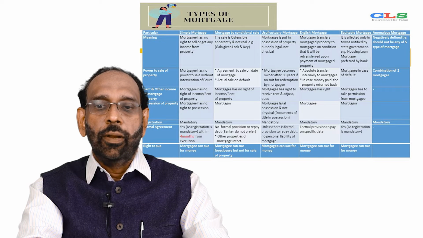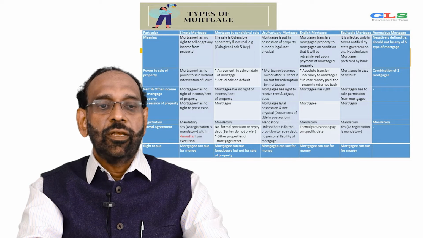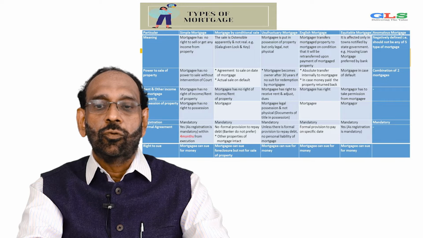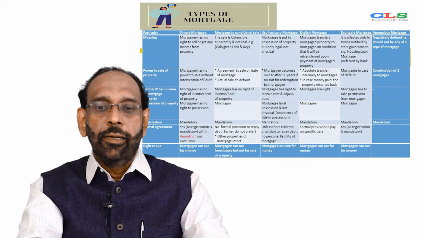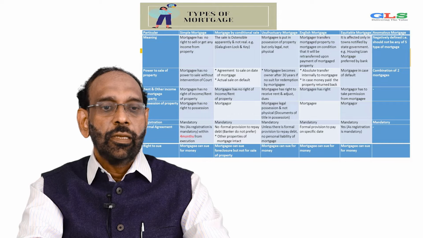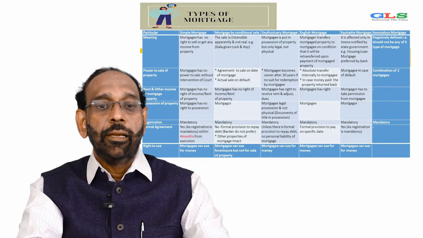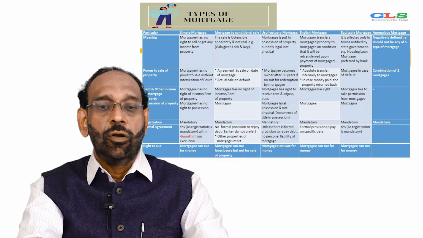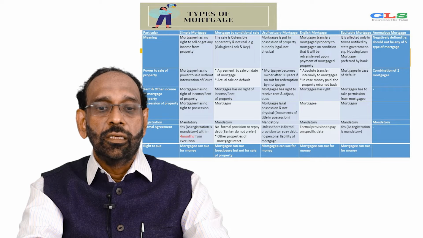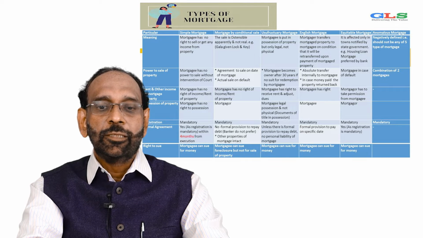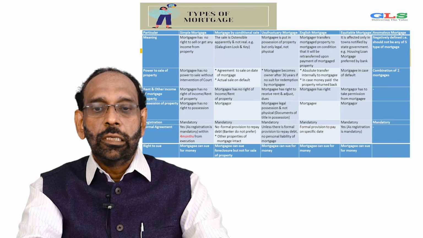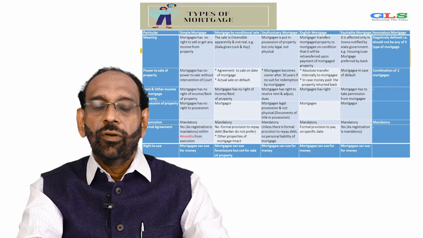If you look at the extreme right of this column, as far as the power of sale is concerned, it is a combination of 2 mortgages, and registration is mandatory. Now let's concentrate on the first 5 in terms of the power to sell. In the first case, the mortgagee has no power. In the second, there is an agreement to sell on the date of mortgage, that is, actual sale on default, that is mortgage by conditional sale. Usufructory mortgage allows the owner, after 30 years, if there is no suit for redemption by the mortgagee. In case of English mortgage, there is an absolute transfer of interest to the mortgagee, and in case the money is paid, the property returns back. And in case of equitable mortgage, the mortgagee has power in case of default.